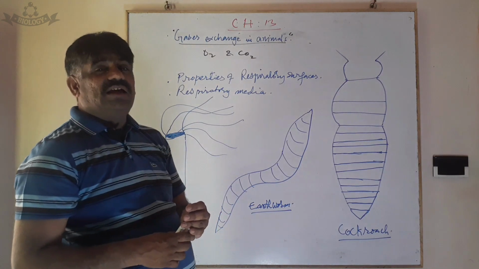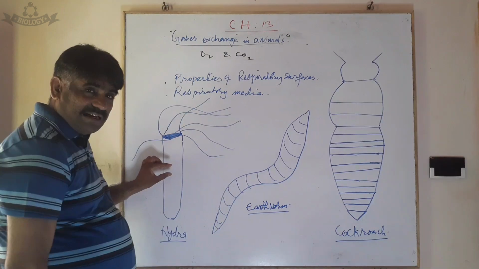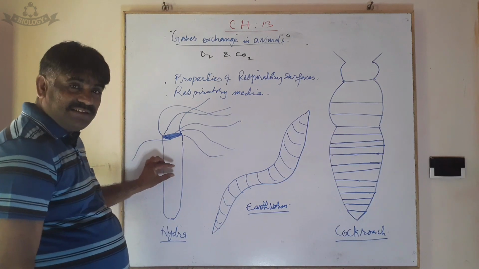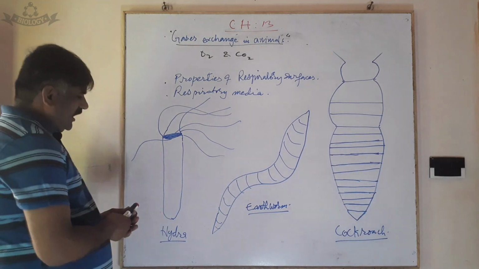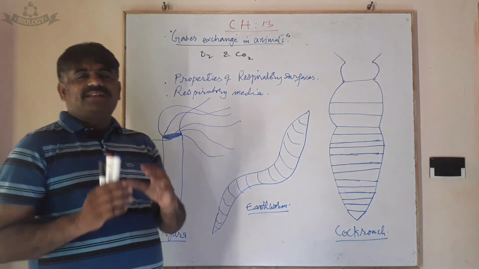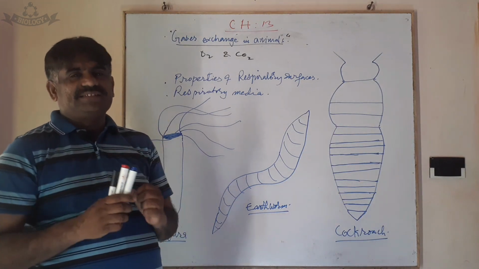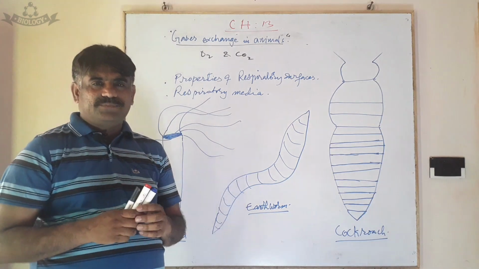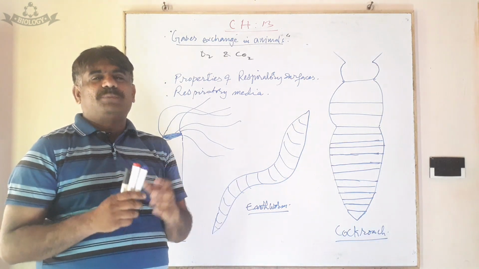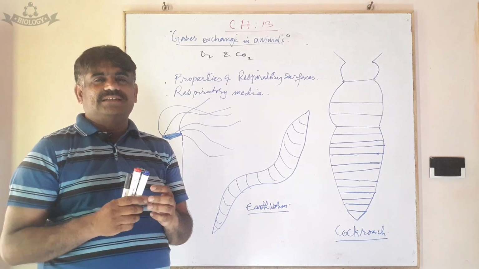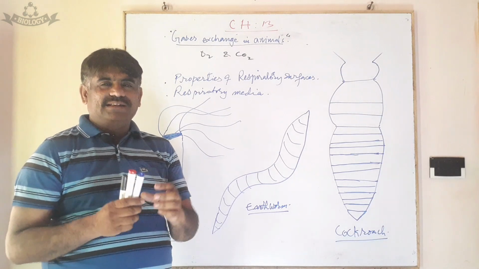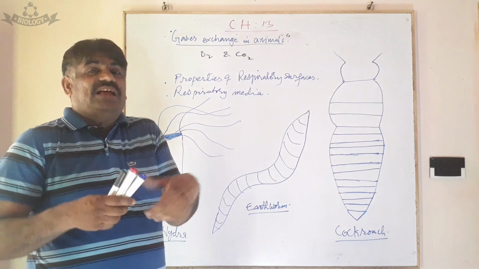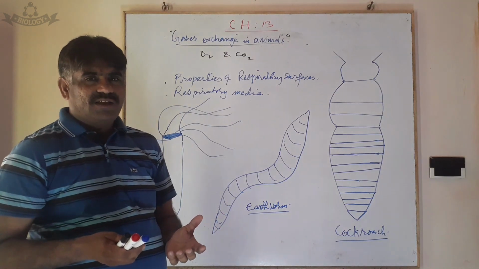Next we are discussing gaseous exchange in hydra. Already we know that hydra is the simplest animal. It's an aquatic animal, it lives in water. It has a diploblastic level of organization, and it has no well developed organ system.